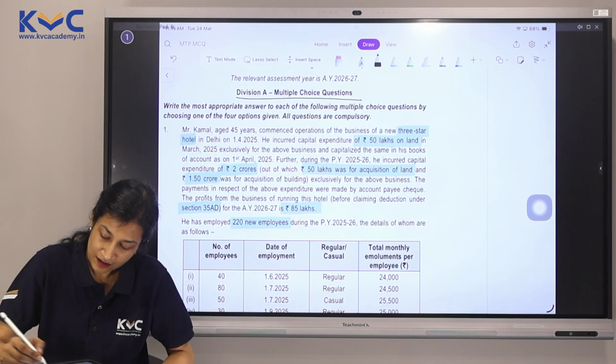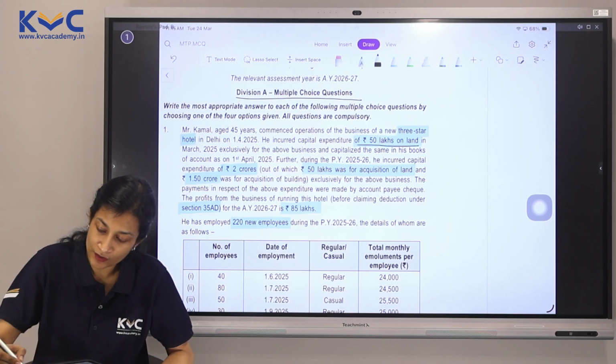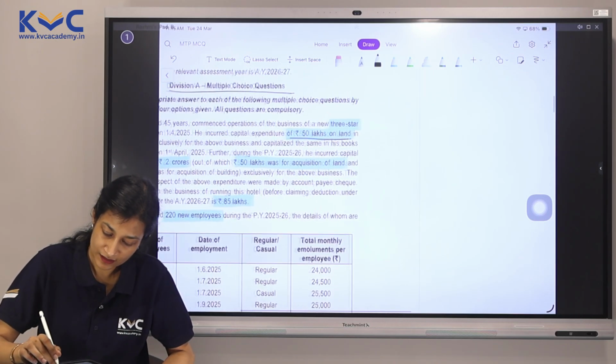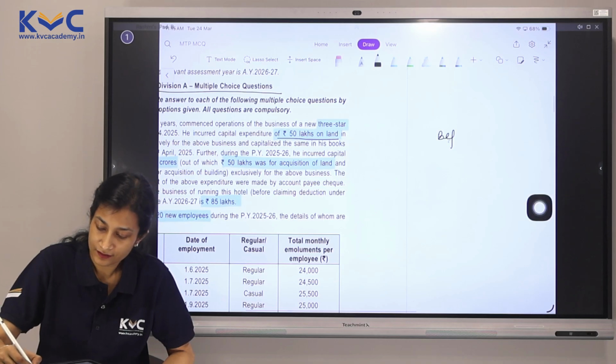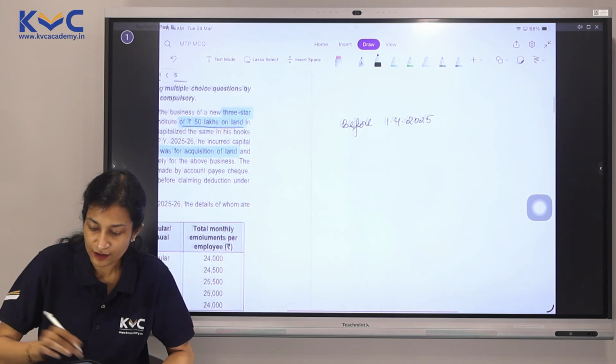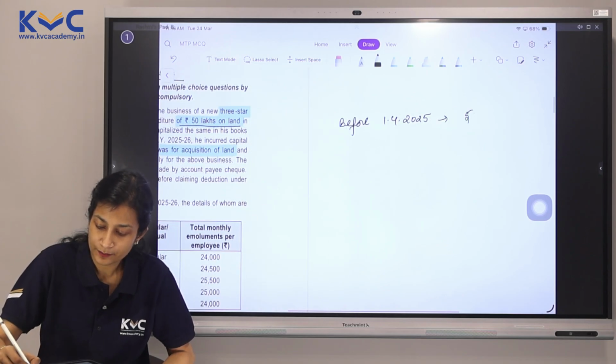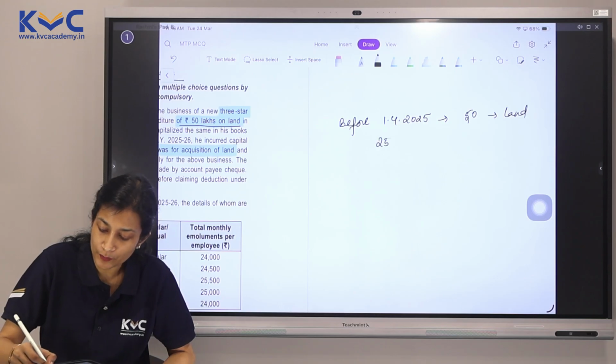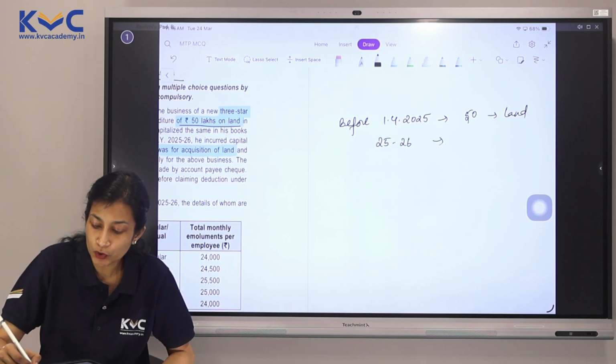In the previous year, 50 lakhs has been spent on land. This is before 1/4/2025. We have 50 lakhs, but that's on land. And during the year 25-26, totally 2 crores have been spent, out of which 50 lakhs is again on land and 150 lakhs is on building.